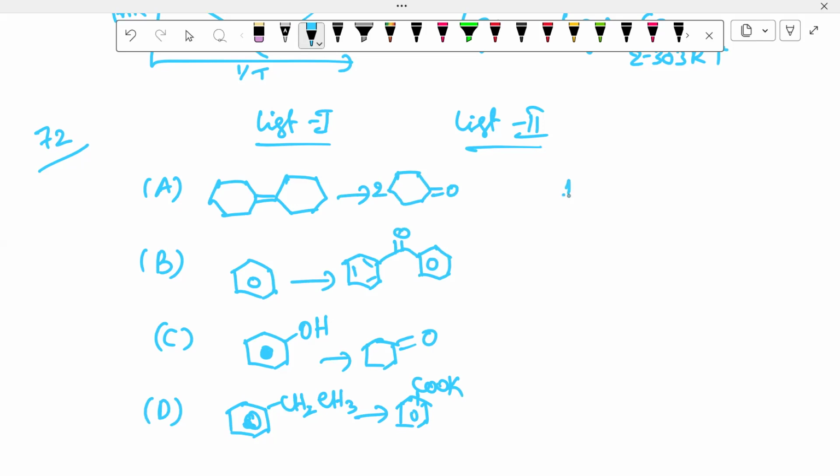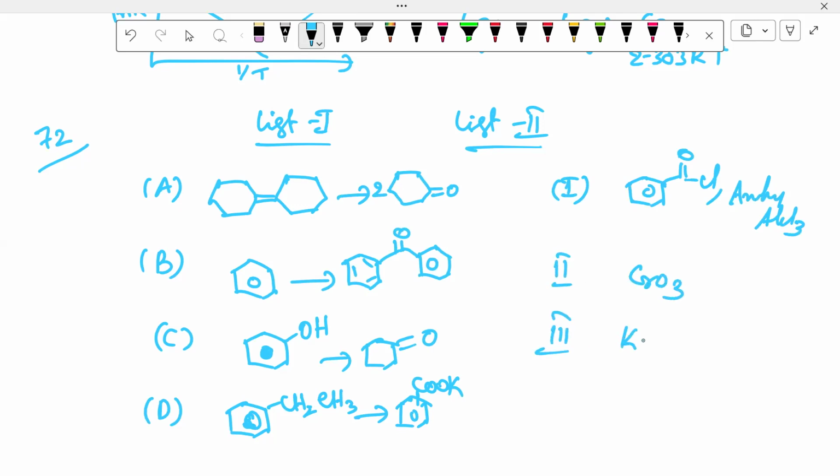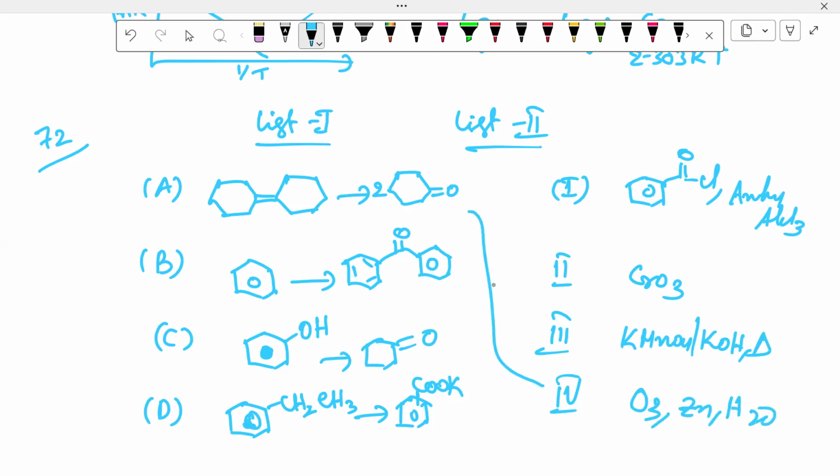Without difficulty: benzene ring, COCl, anhydrous AlCl3. Second, CrO3. Third, KMnO4 slash KOH, heating. Fourth, O3, Zn, H2O. So directly this one.